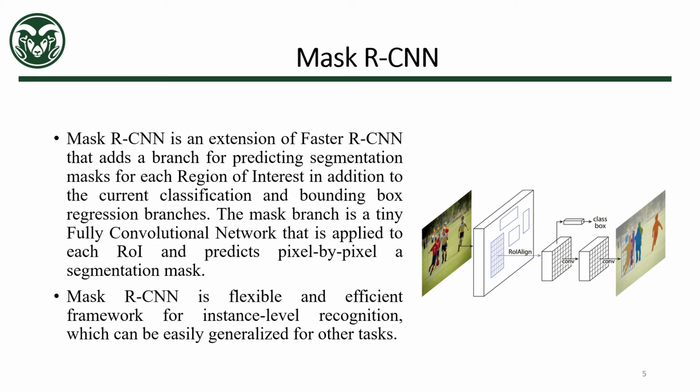The mask branch is a tiny fully convolutional network that is applied to each region of interest and predicts a pixel-by-pixel segmentation mask. Mask RCNN is a flexible and efficient framework for instance level recognition, which can be easily generalized for other tasks. The diagram presented in this slide gives an overview of the Mask RCNN implementation.